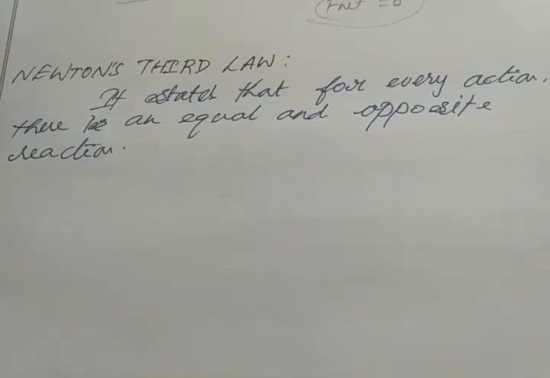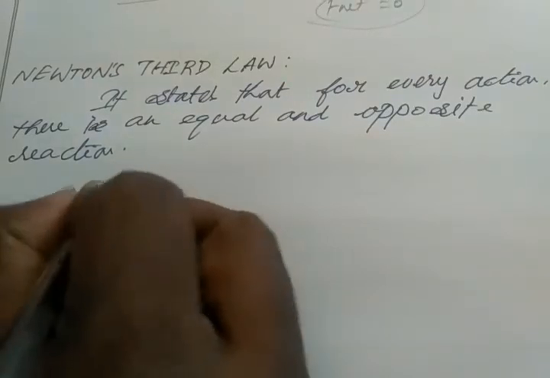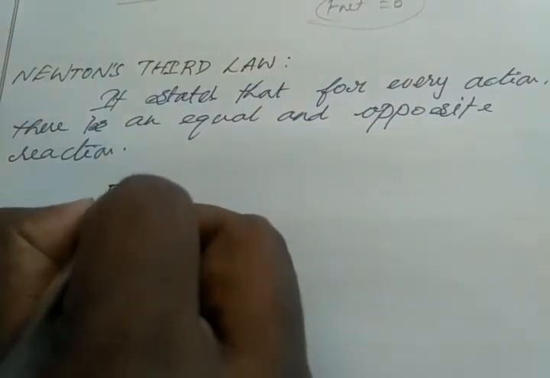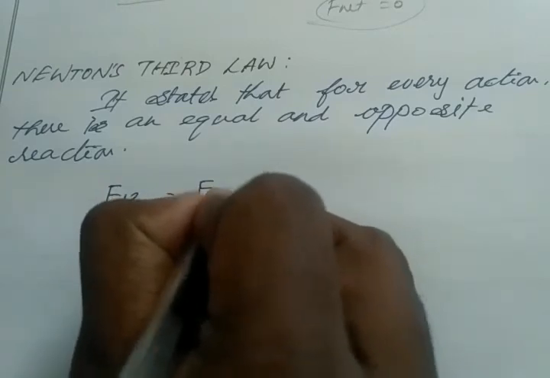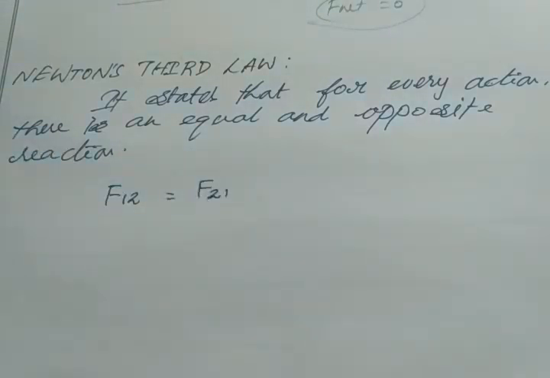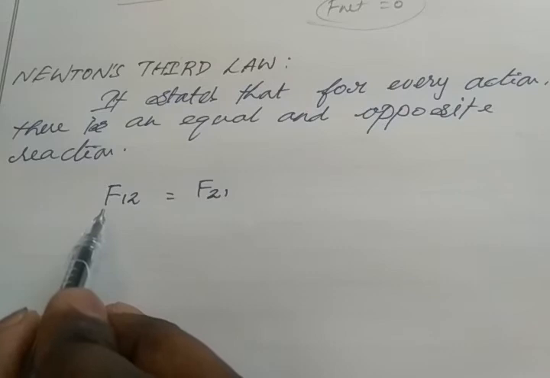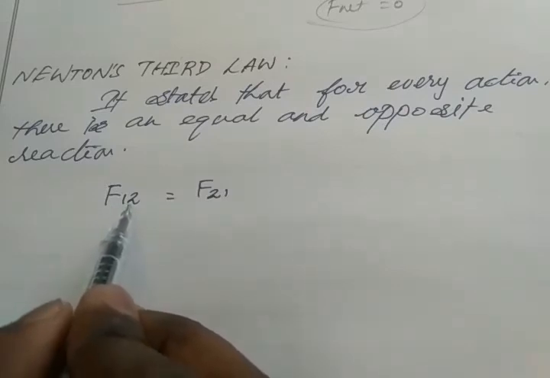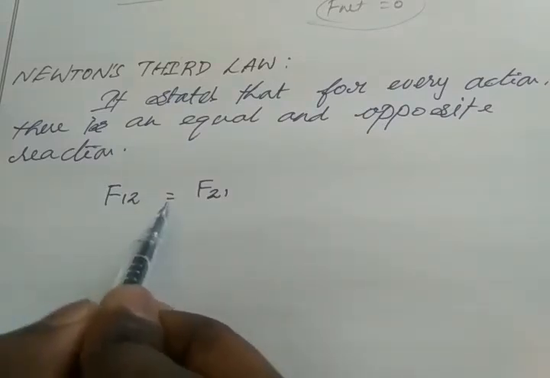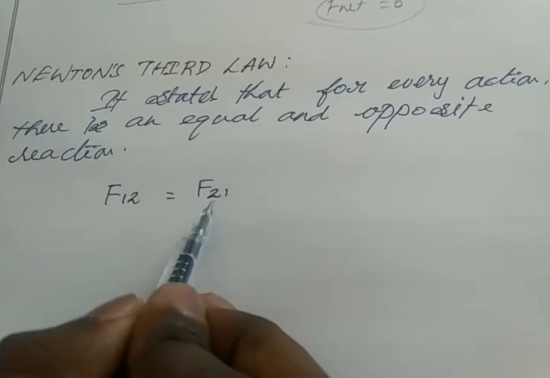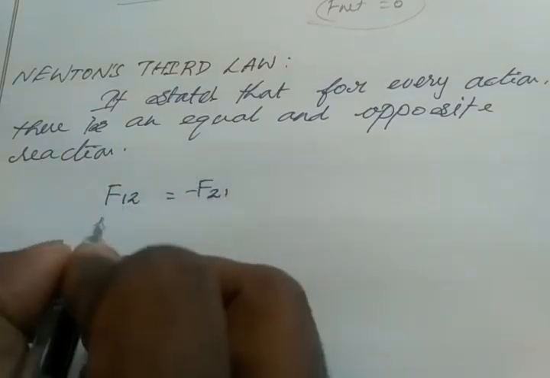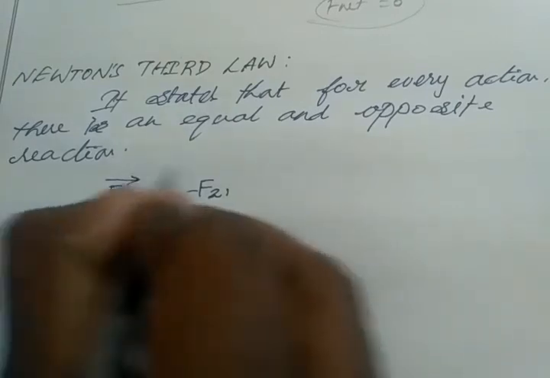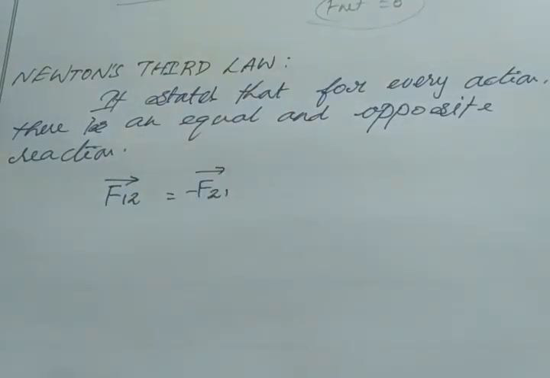So we can write it as an equation: F12 will be equal to minus F21, which means the force acting on body 1 with respect to 2 will be equal to the force acting on body 2 with respect to 1, but in the opposite direction. So here force is a vector quantity.